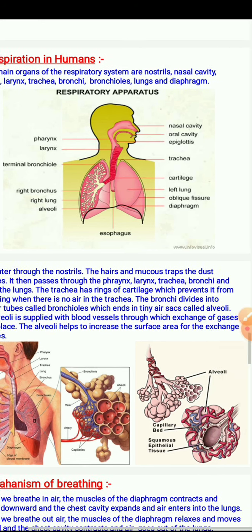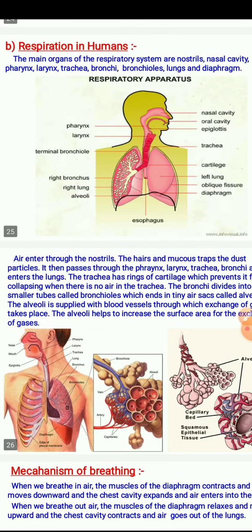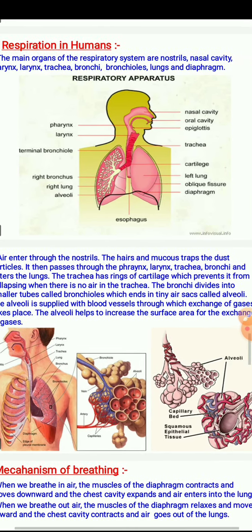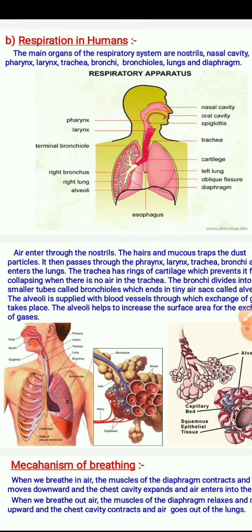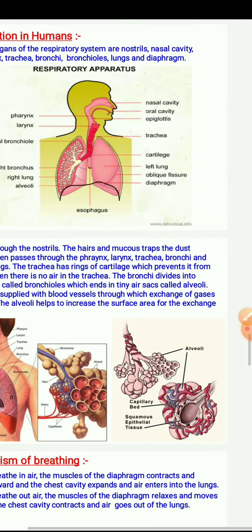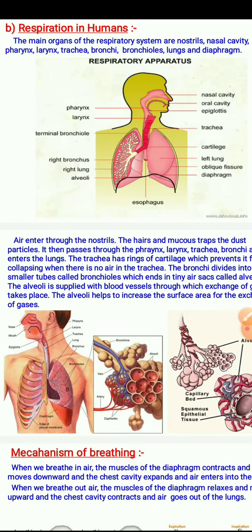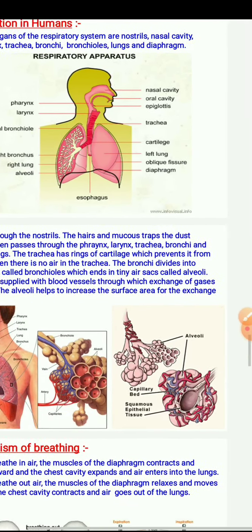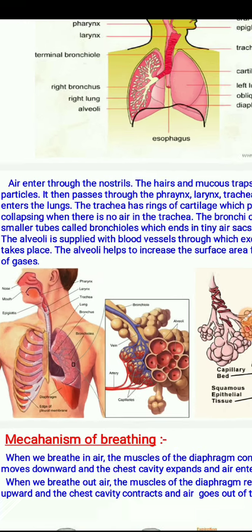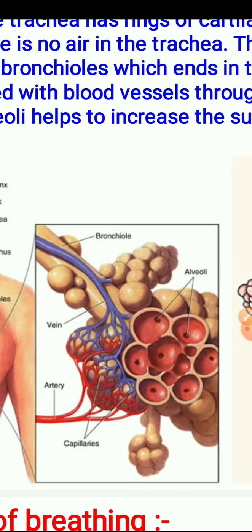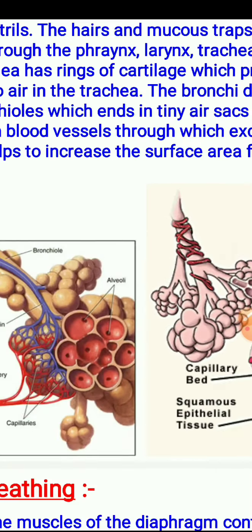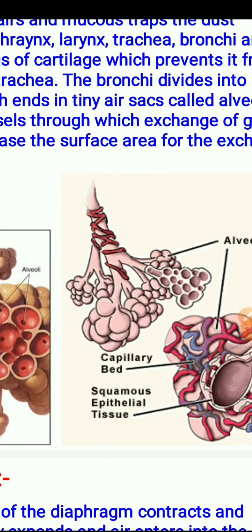The bronchi divide into smaller tubes called bronchioles which end in tiny air sacs called alveoli. The alveoli are supplied with blood vessels through which exchange of gases takes place. The alveoli help to increase the surface area for the exchange of gases. You will see the diagram. These are the alveoli. Here are the capillaries containing blood, and here is the alveoli and the network of capillaries.